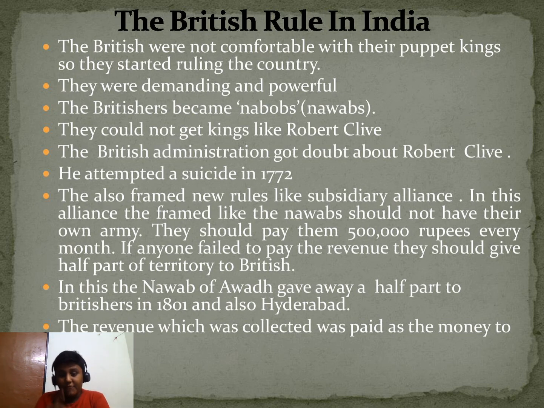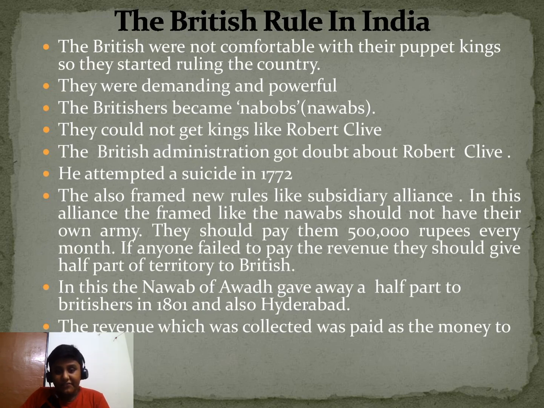They also framed new rules like the subsidiary alliance. What is the subsidiary alliance? In this alliance, the Nawab should not have their own army. This is quite interesting but also very demanding. They should pay 5 lakh rupees every month, which means 500,000.